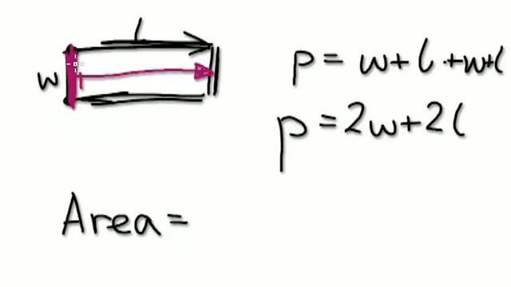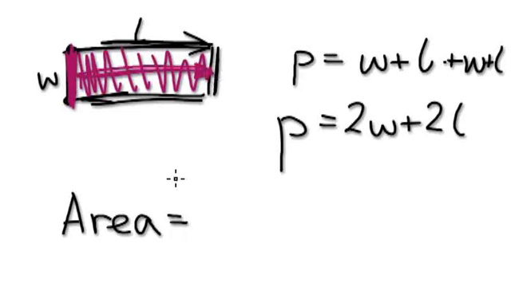So start with W here, and then you times it by L. So you drag it all across here. So it will give you the whole area. Okay. So basically, the area of a rectangle is given by WL.